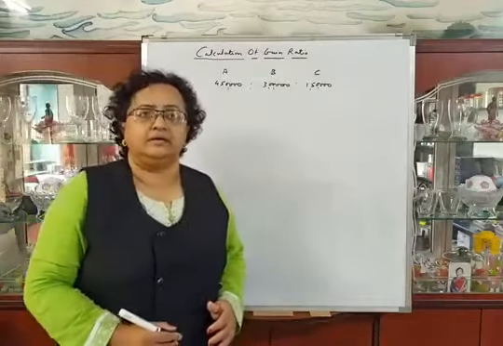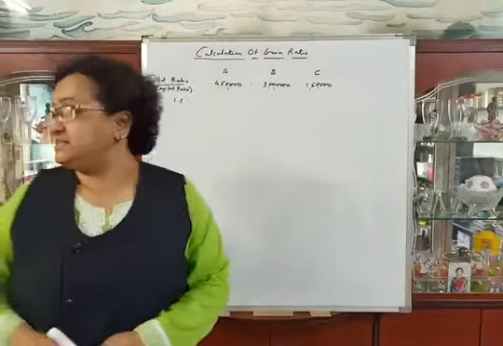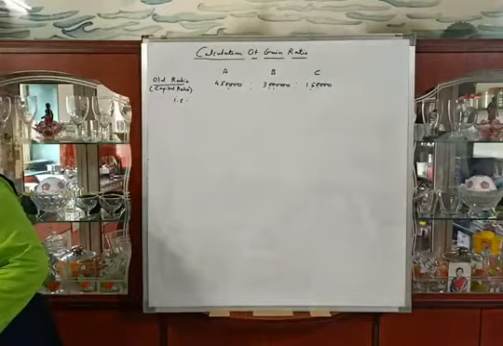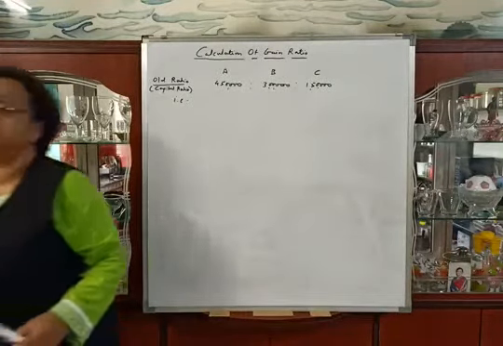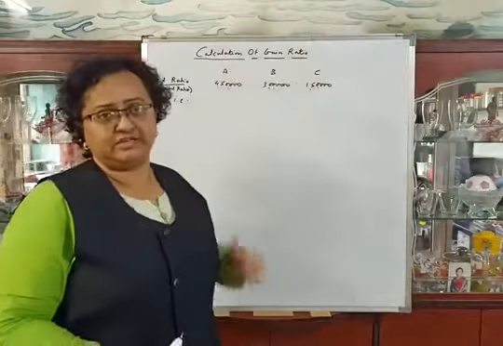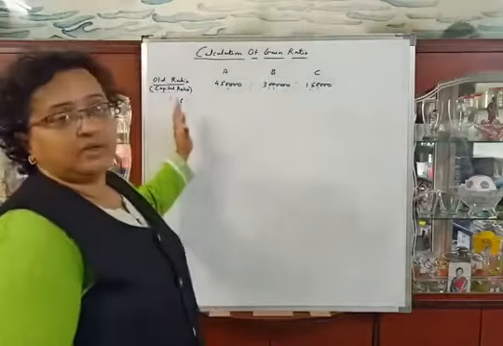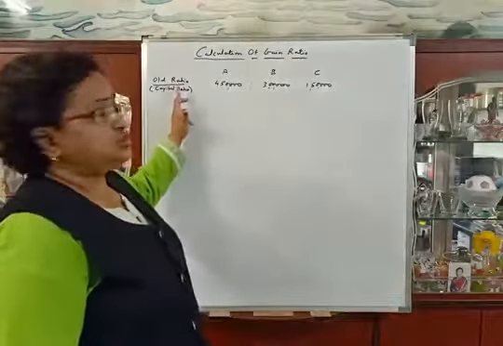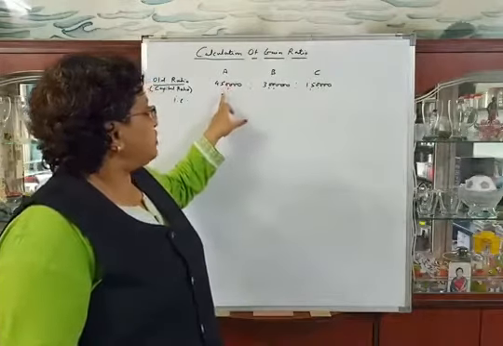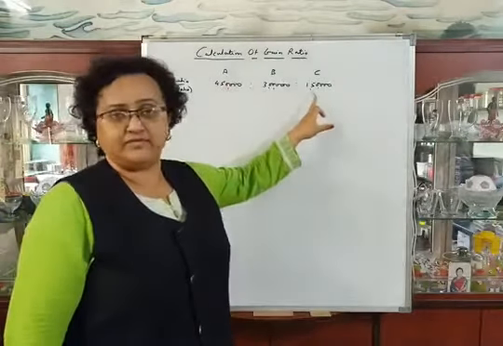And in the second last adjustment, they have given their new ratio also. So we have to calculate the gaining ratio. They told us that their old ratio is in the ratio of their capitals. Their capitals are 4,50,000, 3 lakhs and 1,50,000.